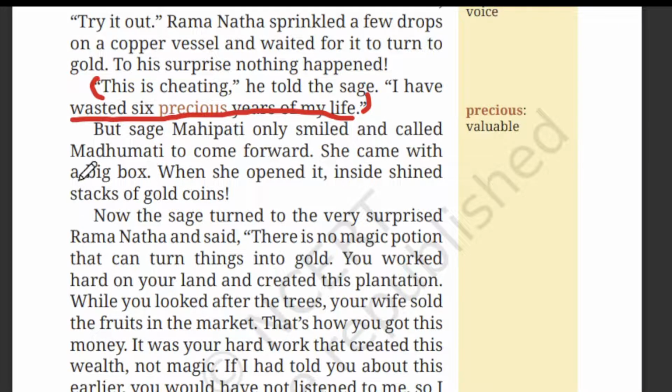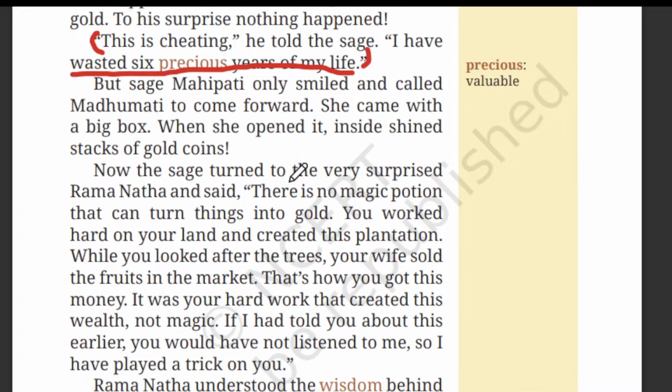She came with a big box. When she opened it, inside shined stacks of gold coins. So what happened? His wife is having a big box full of gold coins.